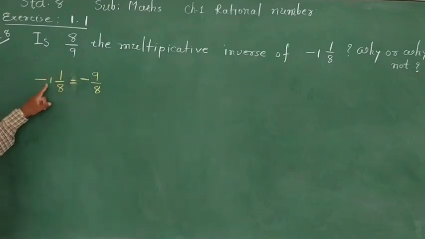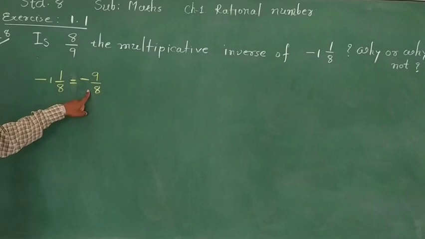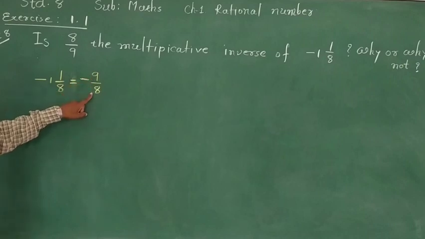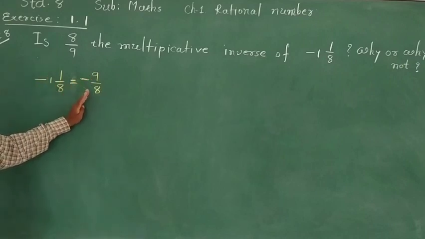This is a mixed integer and this is a fraction. This is only conversion, so minus 9 upon 8 is the same number.